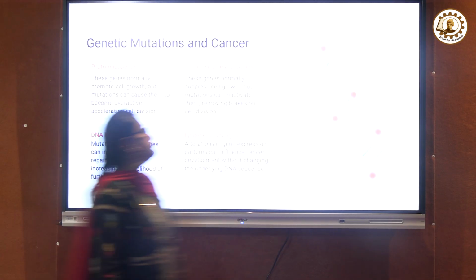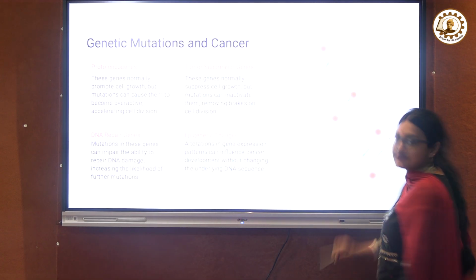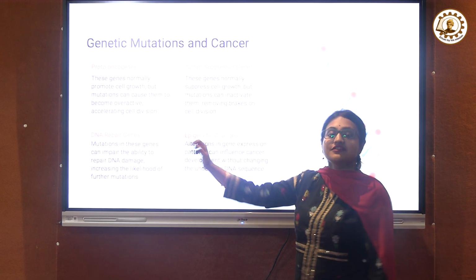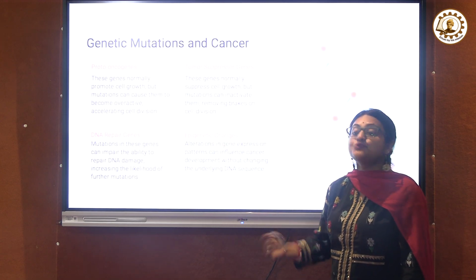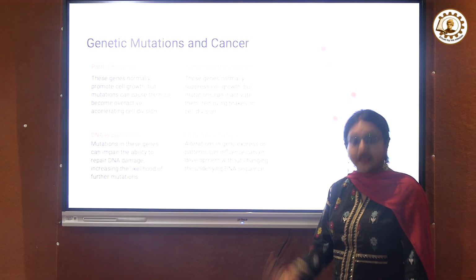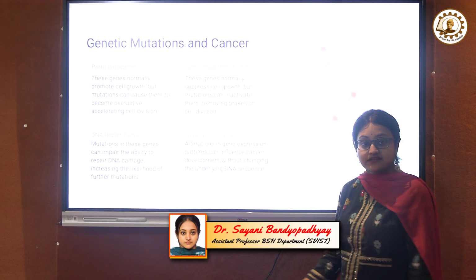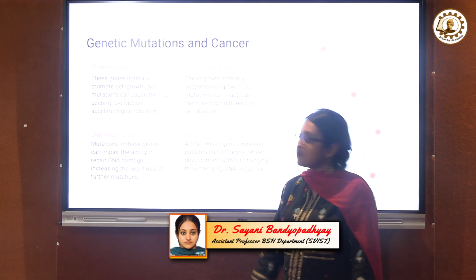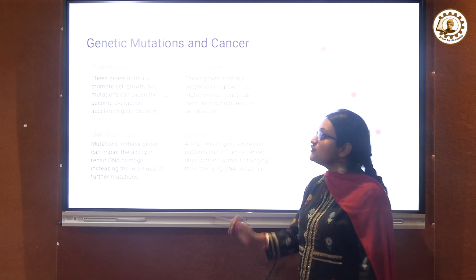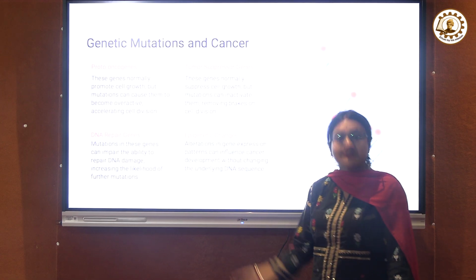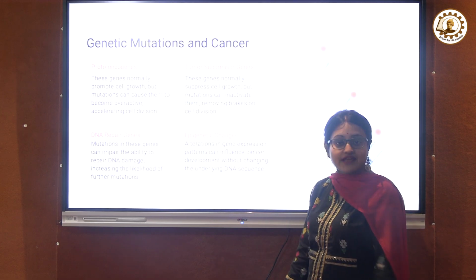The genetic mutations and cancer. Mutations happen in the DNA bases. There are different types of genes which protect the cells from having cancers, but if these genes are mutated, then it causes cancer. Like the proto-oncogenes, onco comes from cancer. These genes normally promote cell growth. But if these genes are mutated, then cell growth will be disrupted and it causes cancer.